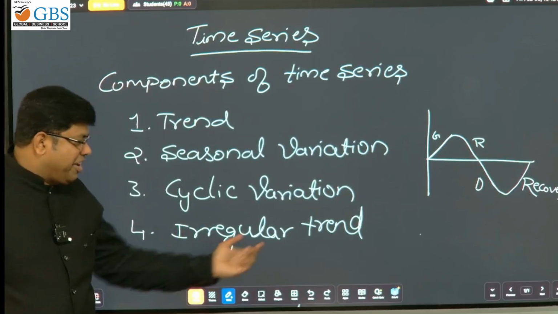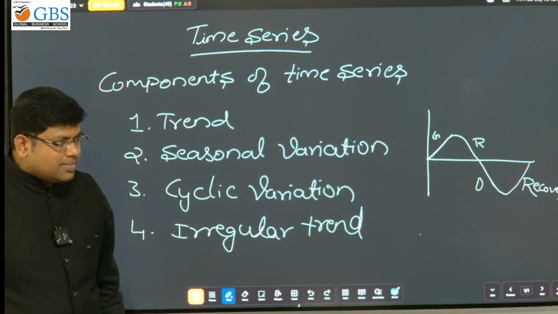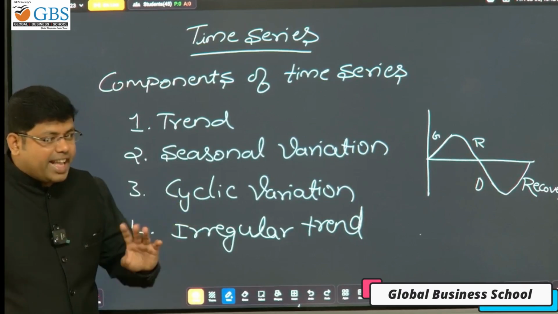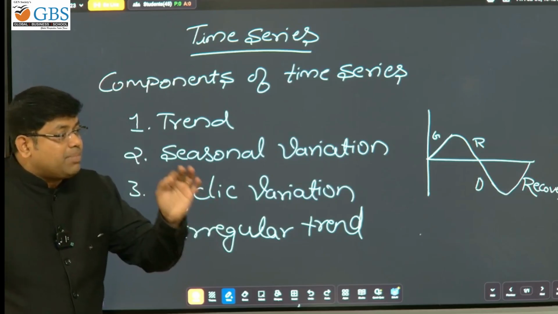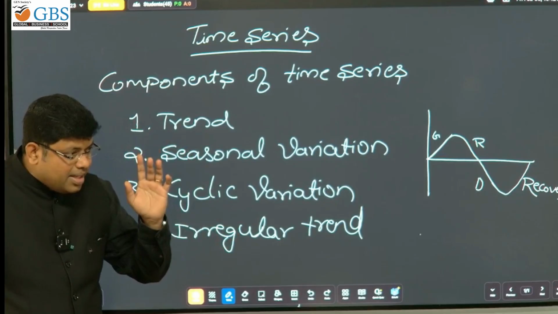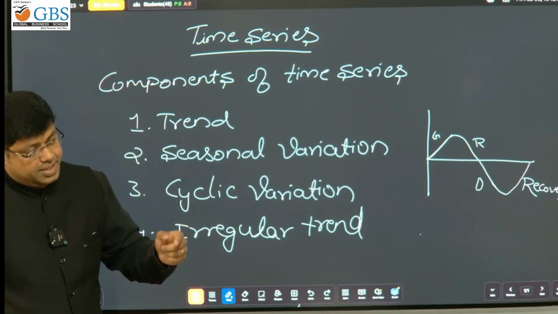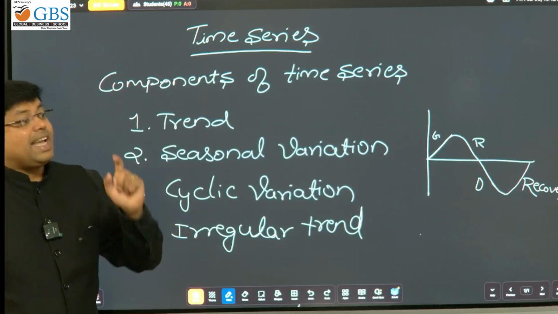What is the example for irregular trend? Events are not an example. The effect, increase in the vegetable price due to strike, increase in the death rate in the population due to COVID pandemic is the example.